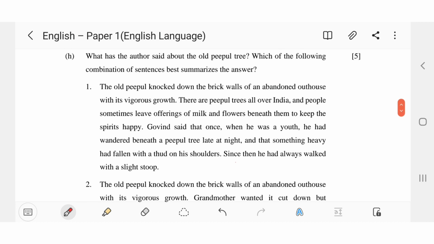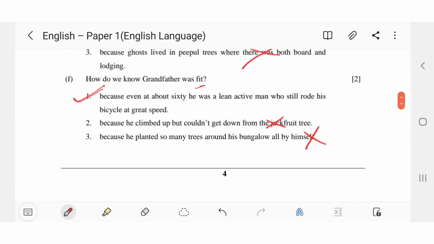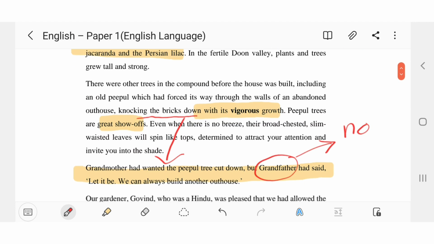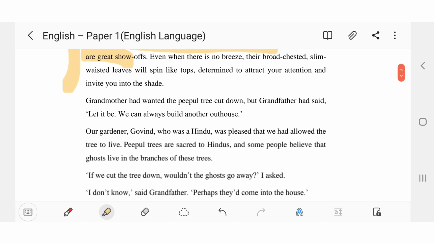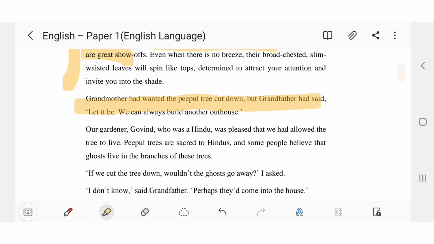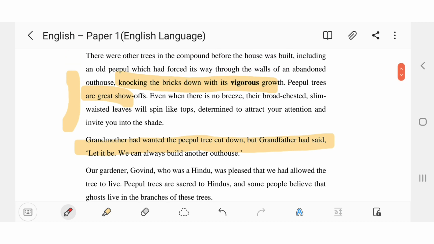First, let's read this in the passage, where it is, in the second page. Okay, there were trees in the compound, vigorous growth. The old peepal tree forced its way through the walls of an abandoned outhouse, knocking the bricks down with its vigorous growth. Peepal trees are great show-offs. Yeah, this is there. Then grandmother wanted the peepal tree cut down, but grandfather had said, "Let it be. We can always build another outhouse." See, why did grandmother want it cut down? Because the peepal tree was breaking the bricks of their outhouse. That's why she wanted it cut down. But grandfather said, "We can always build another outhouse."